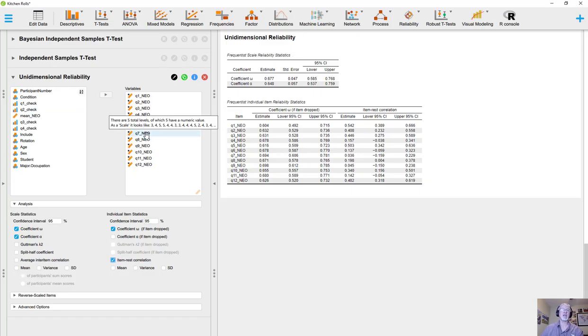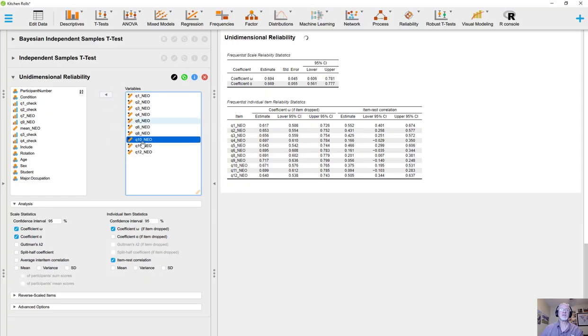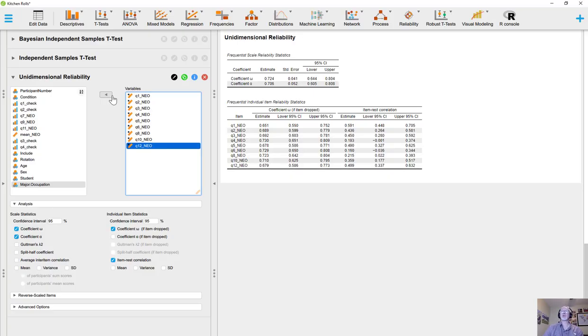One nice thing about JASP is the ease in which you can go ahead and exclude items. All 3 of those items I would judge to be pretty poor items. So I would take out item 7, item 9, and item 11 if I was building a scale. And you notice that now coefficient omega is above 0.7, so is coefficient alpha.